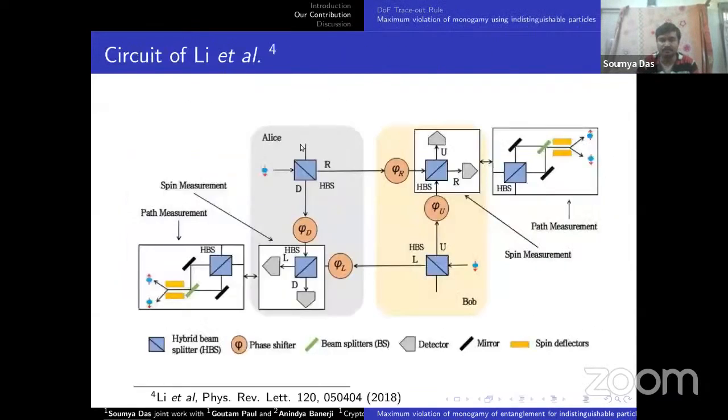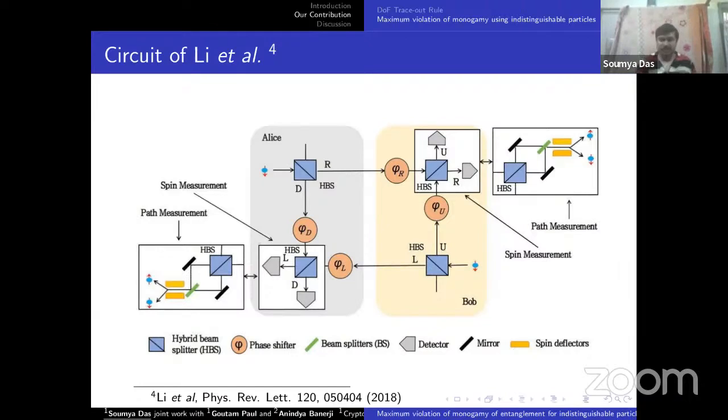In the circuit of Lee et al., they proposed a state using two indistinguishable particles A1 and A2. What we show is this: suppose we have two indistinguishable particles with their degrees of freedom, one indistinguishable particle is in this place, and another is in this place.